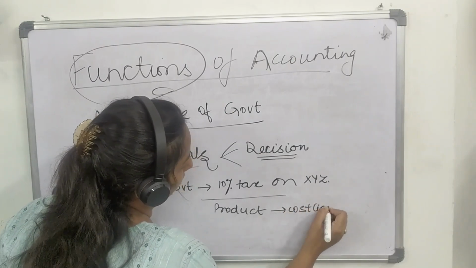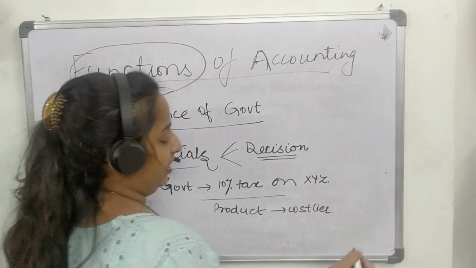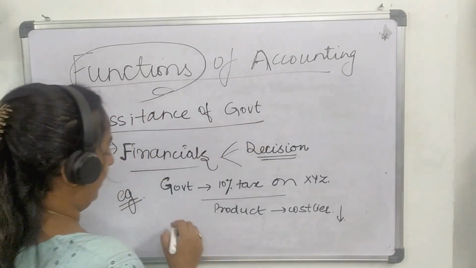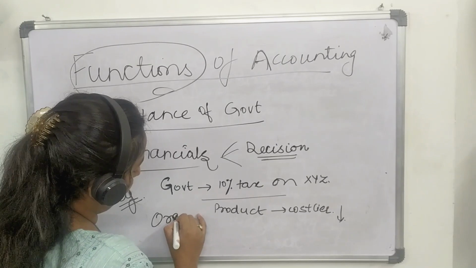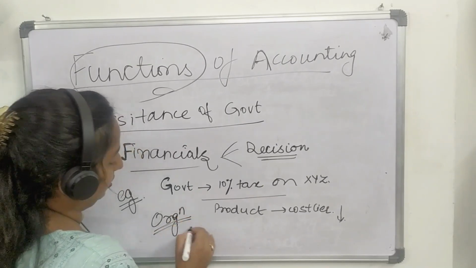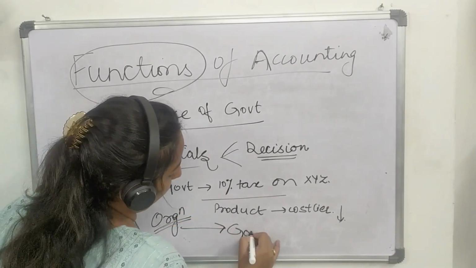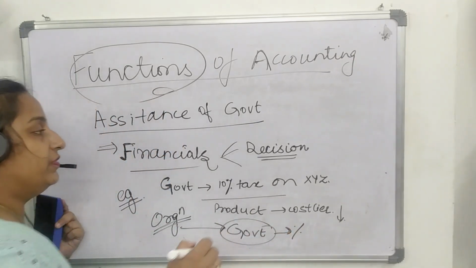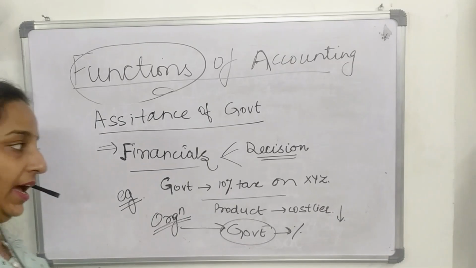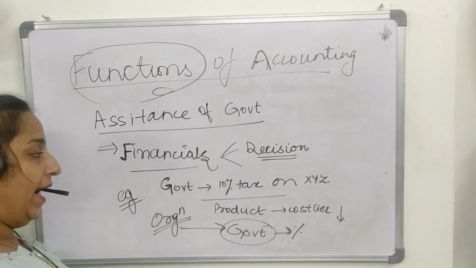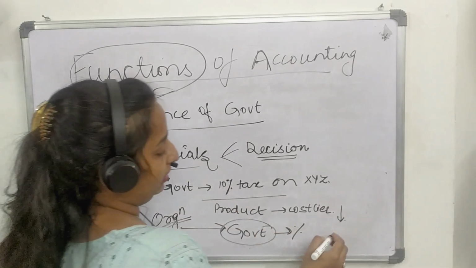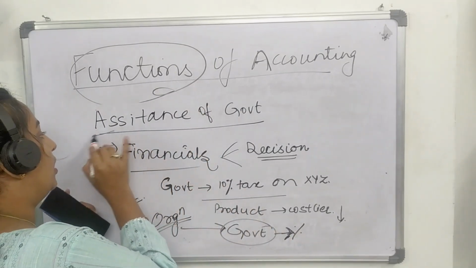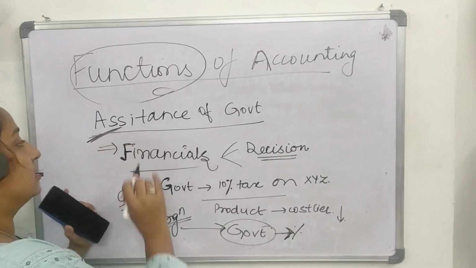Earlier, the sale which was very high dropped down, and the organizations that were dealing in the product came to government saying please correct this percentage since our revenue is getting hampered, and we need to make it correct. This is what the accounting function is.